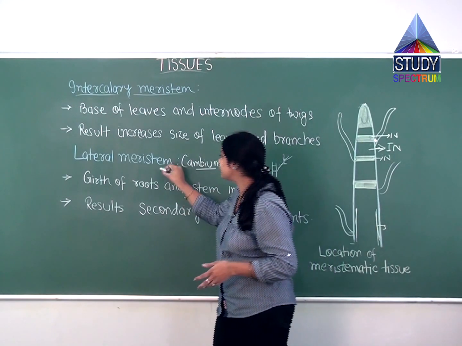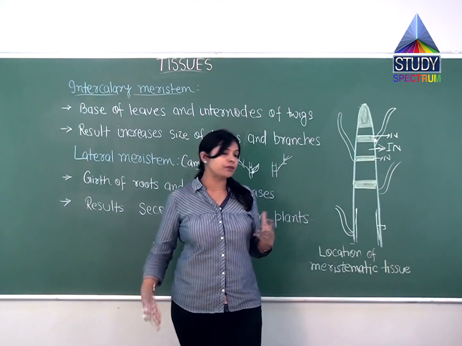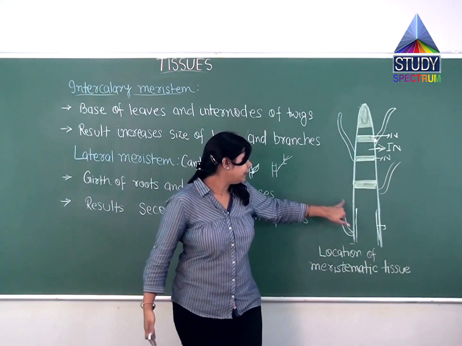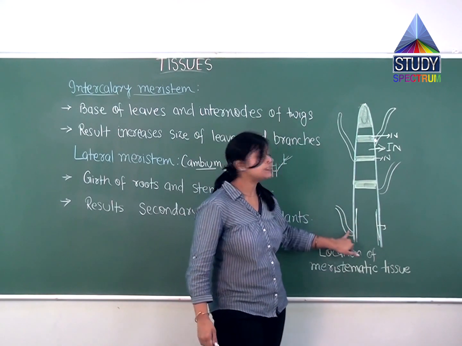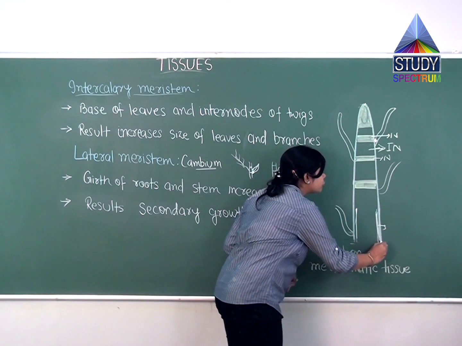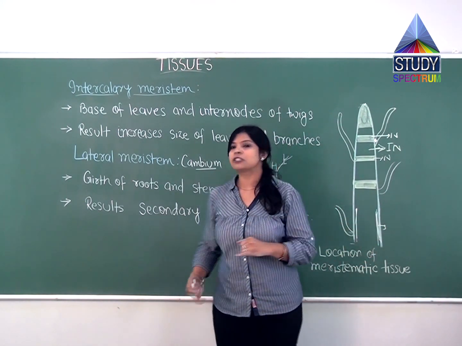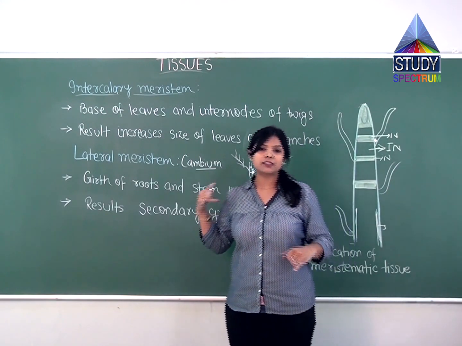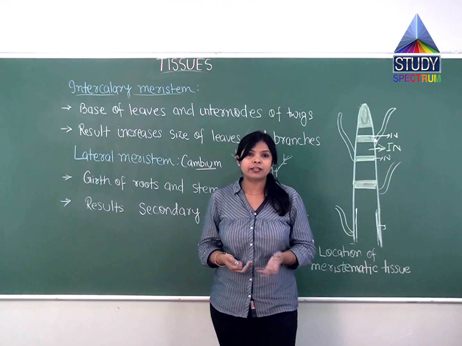Next one is lateral meristem. Again, it is about the position in the plant. If this is a plant, the lateral meristem will be present on the lateral side of the plant, something like here. The lateral meristem is also called the cambium. As you must know, cambium is responsible for secondary growth in the plant.